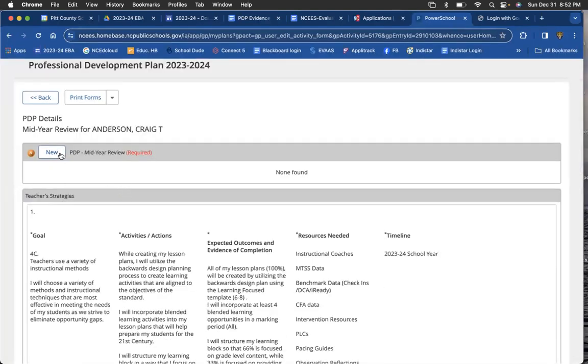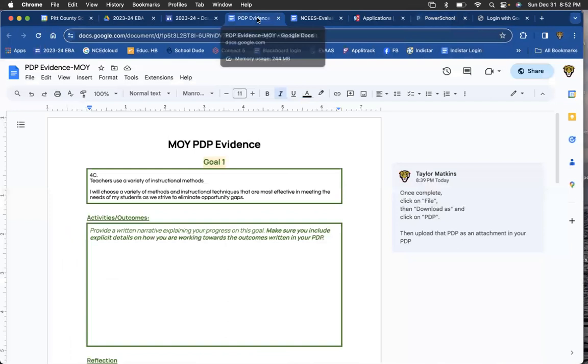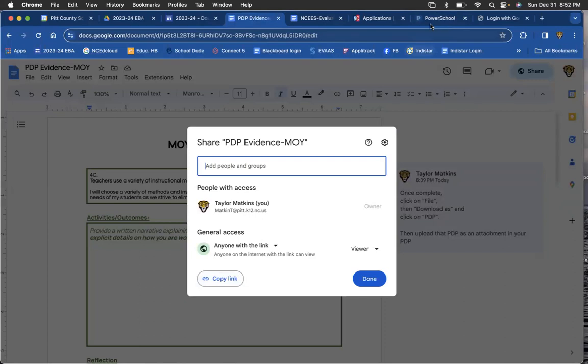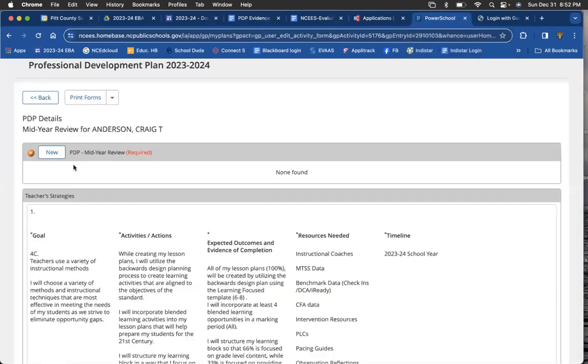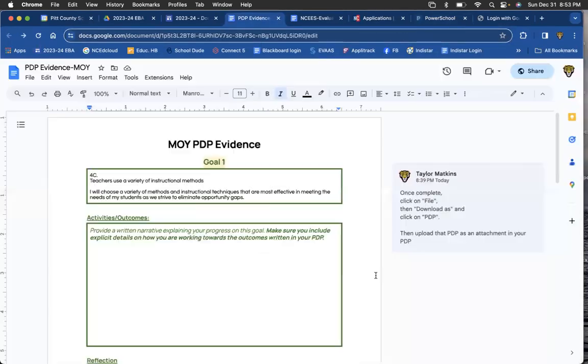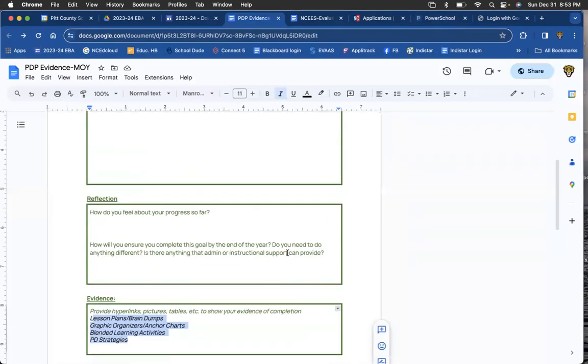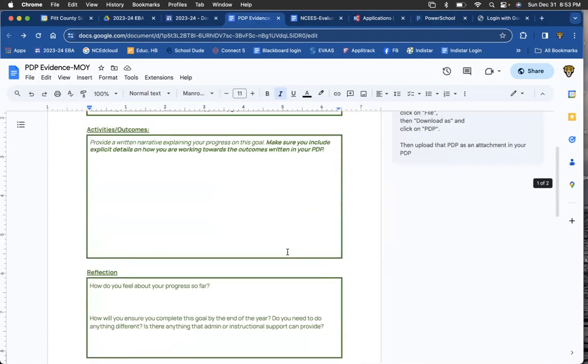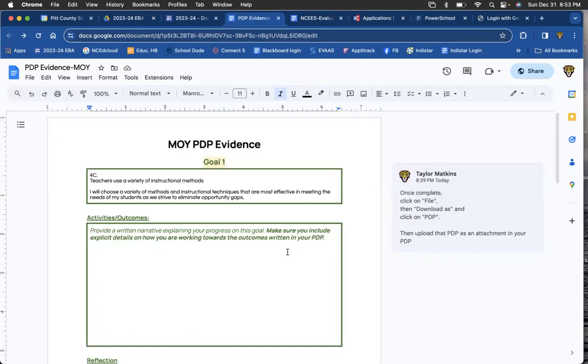And in this very top box up here, you're going to come to your PDP evidence. You're going to get your link, and then all you have to do is paste that link right in there, and that's it. You don't have to type anything because everything's going to be in this document right here, and that's what the admin team will sit down with you and review. So we'll have everything right there. All you have to do is follow a couple of these boxes. It helps you as a teacher understand what the purpose of the PDP is for, and also helps your admin team know a little bit better about how we can support you.